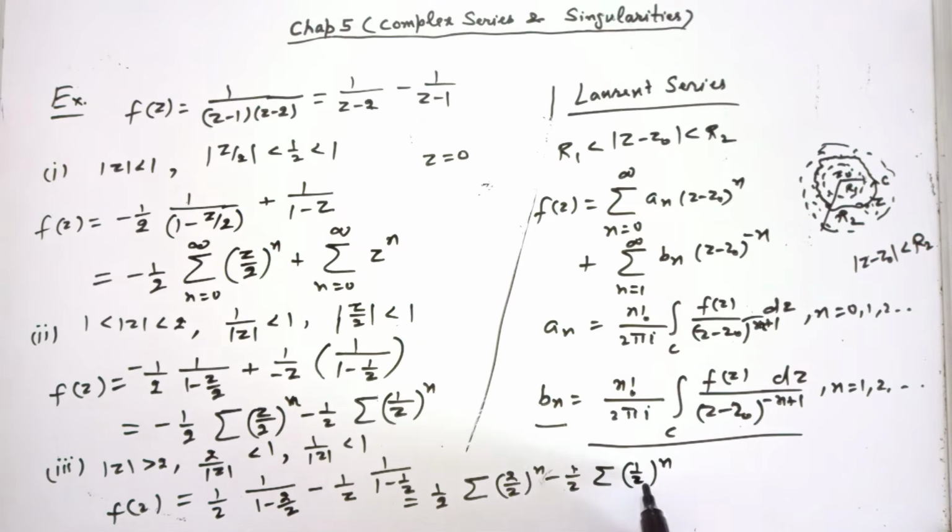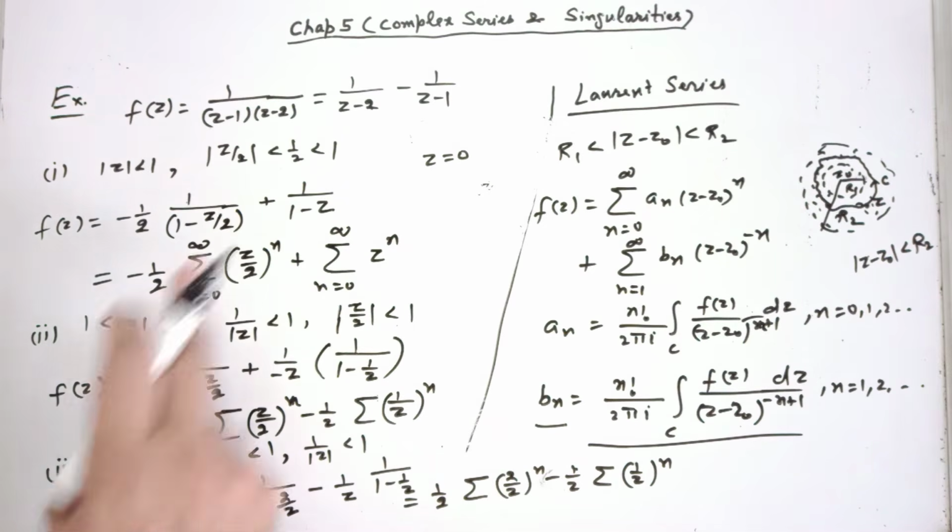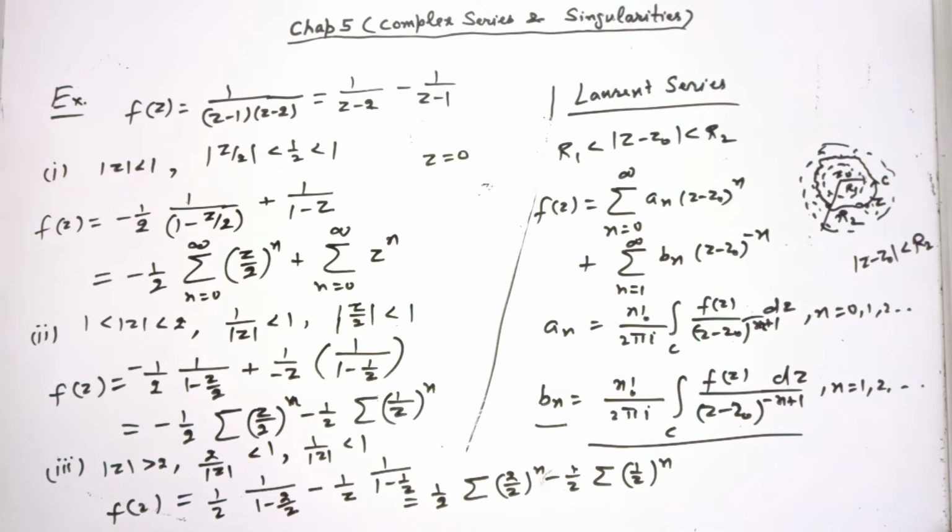This time in both the series you are seeing negative powers of z. So depending on the domain you can manipulate your function to write the Laurent series. Similarly, you can practice more problems.